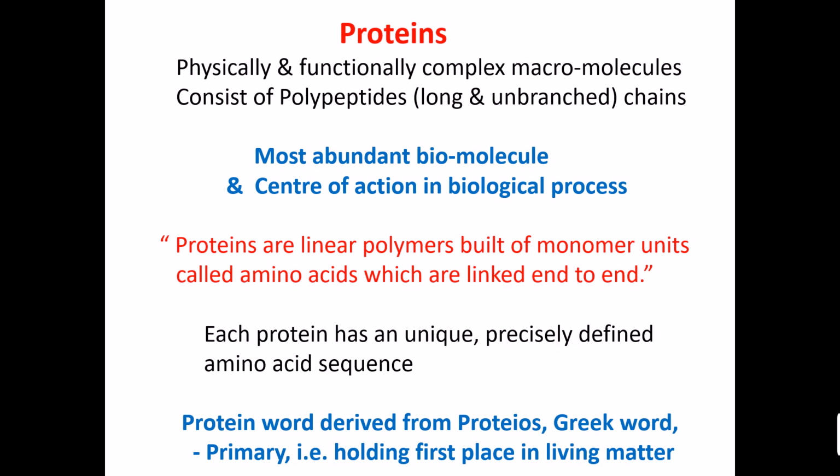Each protein has a unique, precisely defined amino acid sequence, which is its primary structure. All the characters and functions depend on this primary structure, that is the amino acid sequence. The word protein is derived from the Greek word proteos, which means primary, and that is why proteins have first place in living matter.